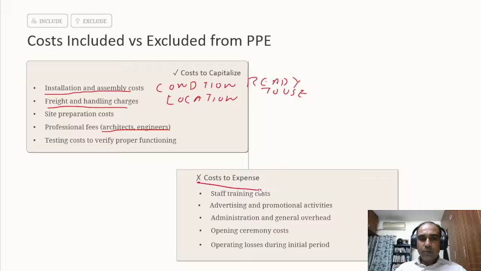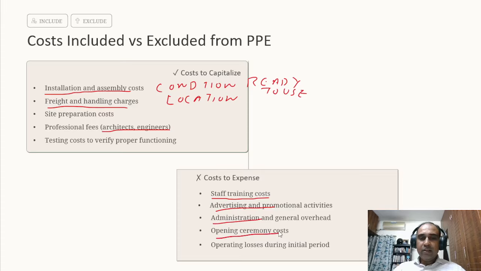What cost cannot be capitalized? A training cost. To run the machinery, if you are training an employee on how to run the machinery, that cost cannot be capitalized. Advertising and promotional activities cannot be capitalized. Administration overhead cannot be capitalized.